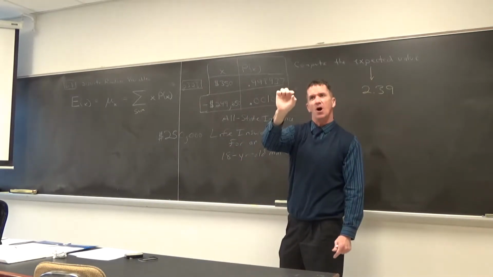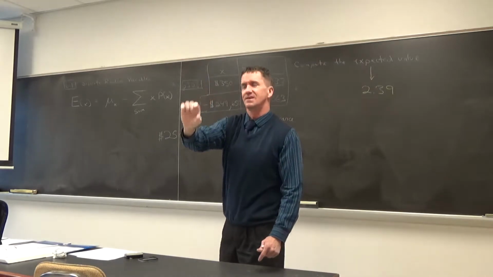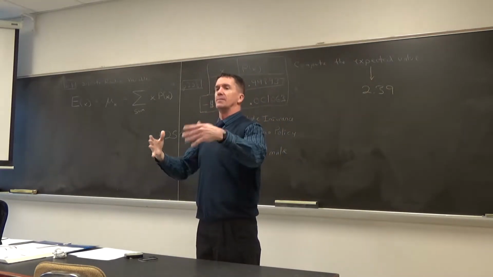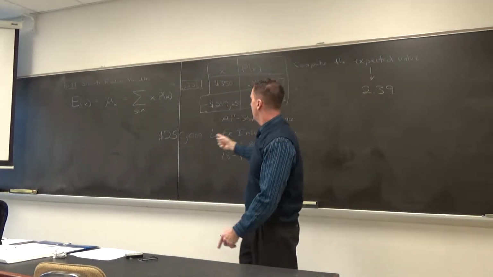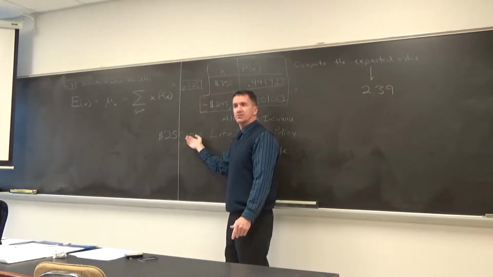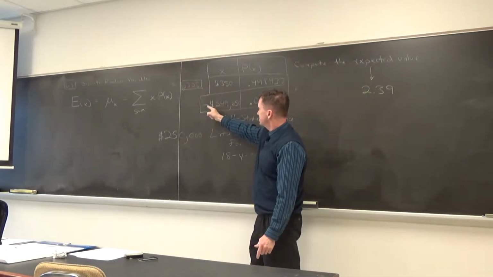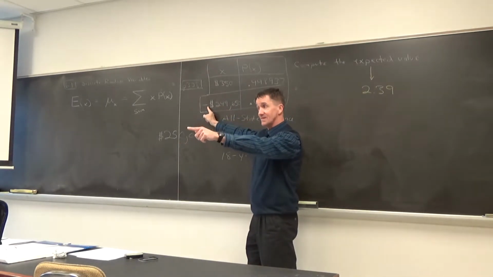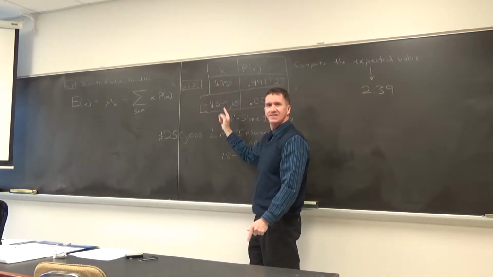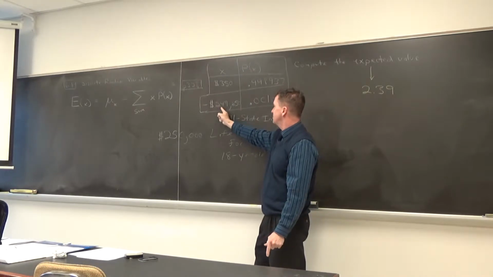But there's a small percent chance, very small, that unfortunately the 18-year-old male may die. And how much are you going to have to pay out? Well, it's a $250,000 life insurance policy, but do you know why it's negative? Because they've got to pay this, right? This company has to pay. That's why it's negative. But do you know why it's not negative $250,000 right here? Does anybody know that?